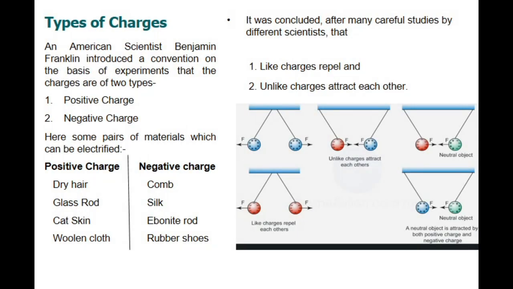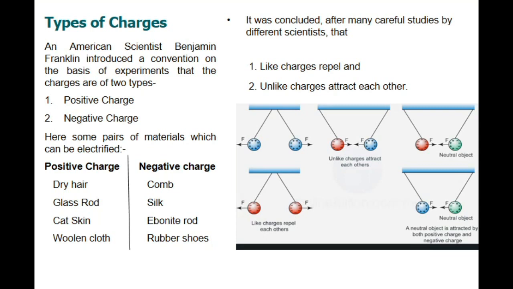Further, we will discuss the types of charges. An American scientist, Benjamin Franklin, introduced a convention on the basis of experiments that the charges are of two types. Number one, positive charge, and number two, negative charge.